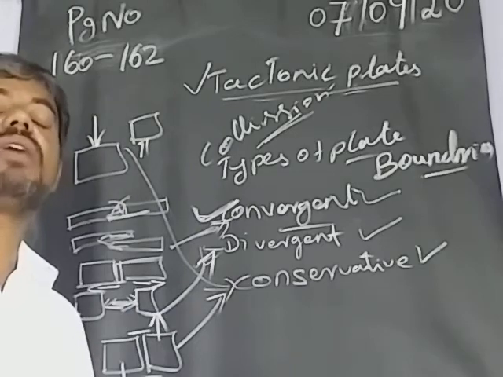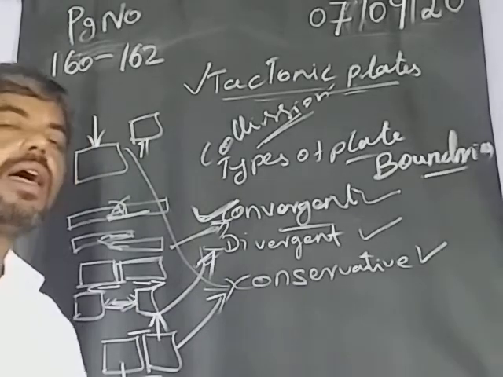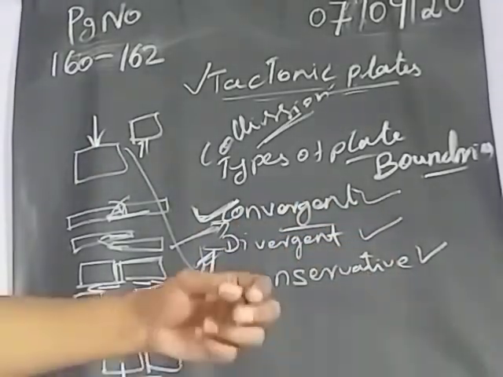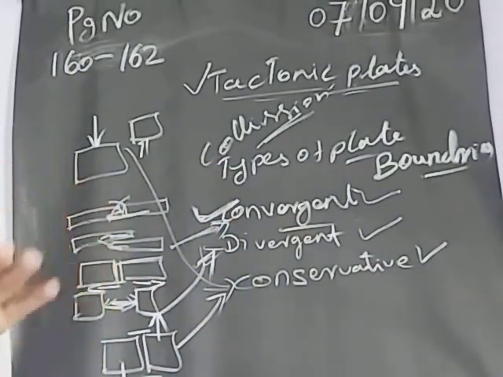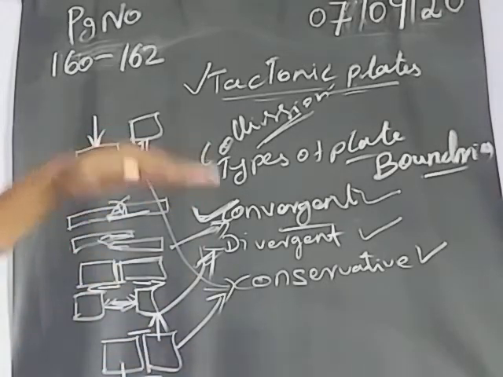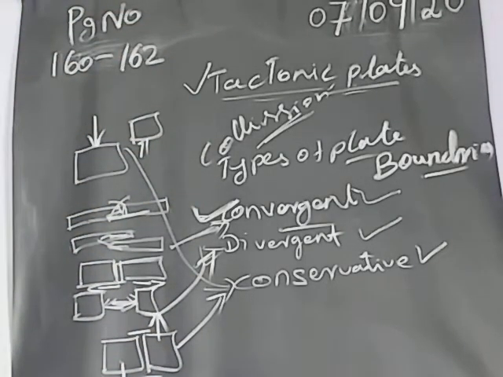Folding mountain. Which one? The Himalayan mountain. The Himalayan mountain is a folding mountain. It is still growing 0.5 millimeter year by year, because the movement is still happening. Okay, so the old land is there, Gondwana land.